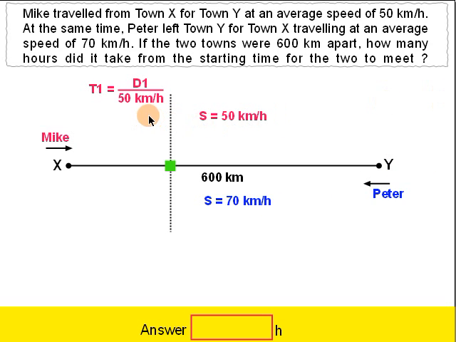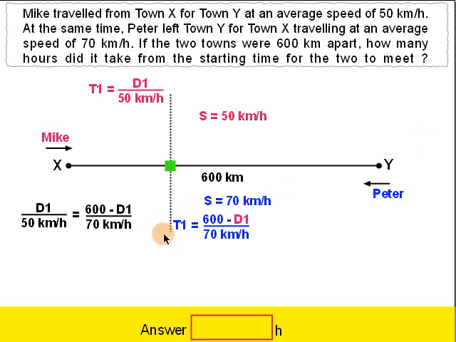So we let the time when they met for Mike be d1 over 50 km per hour. Same goes for Peter, but for Peter now I straightaway equate. The distance traveled by Peter is longer. How much longer? We take 600 minus the distance covered by Mike, over his speed, which was 70 km per hour. And these two times are equal because they met at the same time, so I equate them.